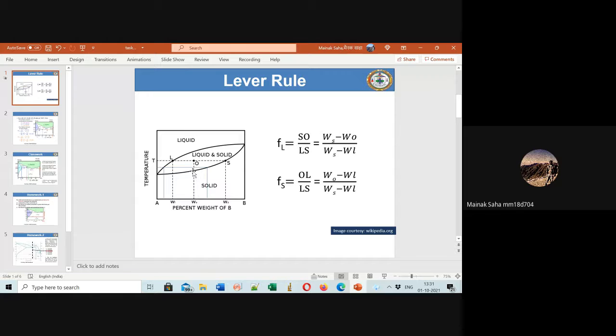Just one minute. Now let me answer this question. If I am extending this line here, why did I say that people will take this as a joke? Because if you draw the line here, where are you then? Guys, speak up, this is easy. I'm putting this line at the solidus. Then tell me what is the composition of the solid and what is the composition of the liquid.